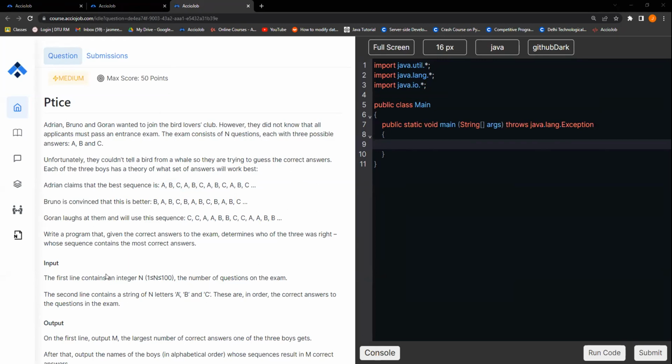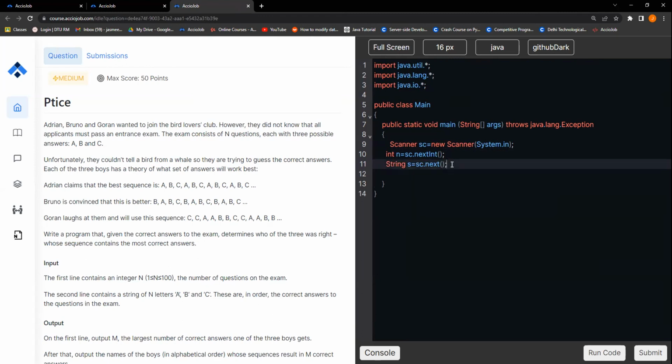So for the rest of you, let's have a look. First, we need to take the integer n, which is the input. So Scanner sc equals new Scanner. Cool, now we are done with creation of the scanner. Let's take the input, n equals sc.nextInt. After this, we need a string input. Let's call it s, that is sc.next. So we are done with taking the inputs.